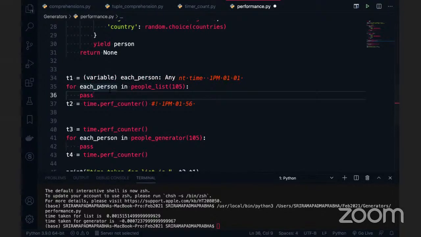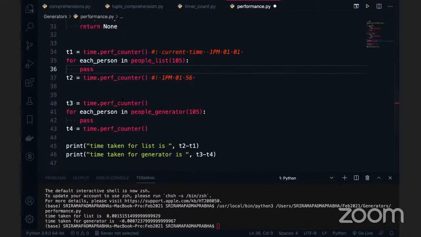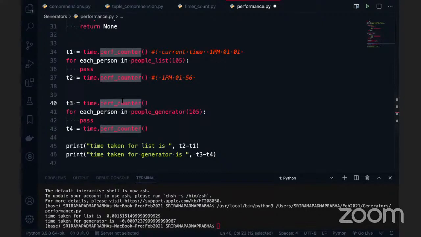You can use different functions. I think this is the latest function I am using, performance counter. In older code, there was some other function in use. I forgot the name. That is deprecated from the latest versions. Performance counter came from 3.7 or 3.8. Cross check again, I don't remember exactly, but it is the latest function. The Python community is suggesting we use the performance counter only.